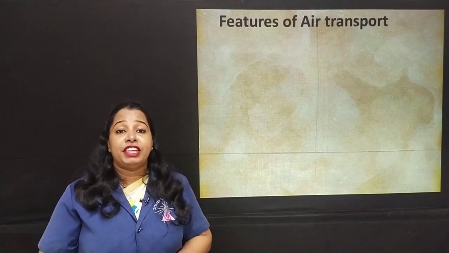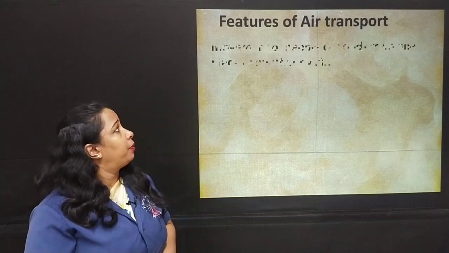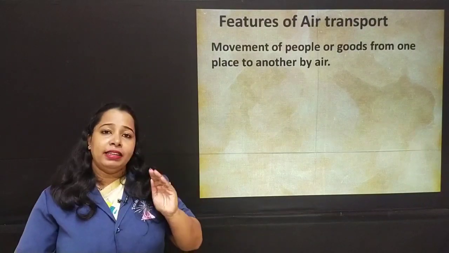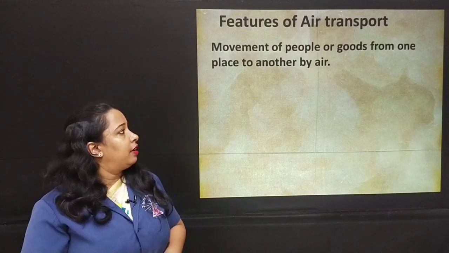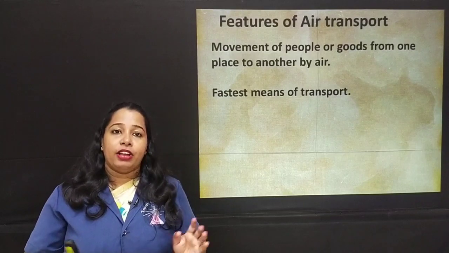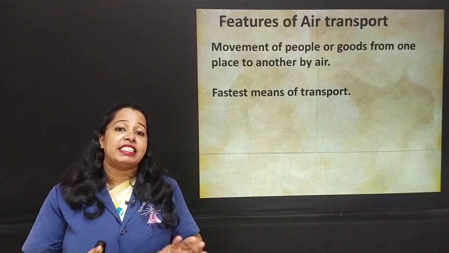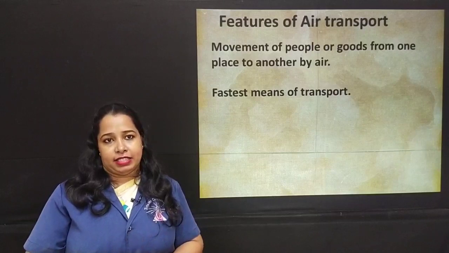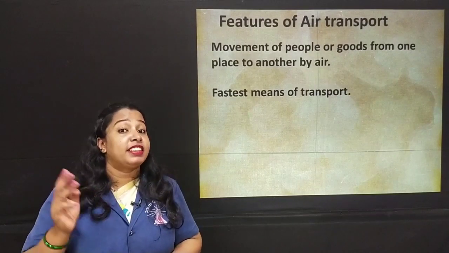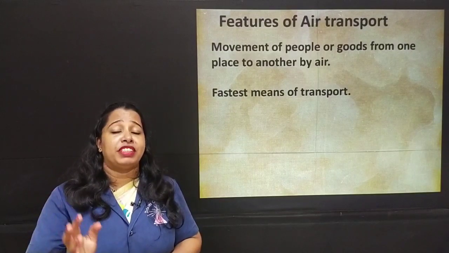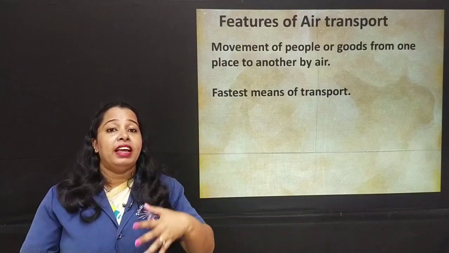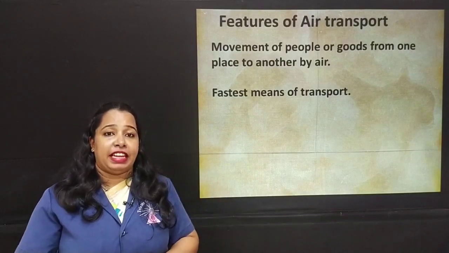Let's move to the features of air transport. Movement of people or goods from one place to another by air route. Fastest means of transport. Yes, aeroplane or air transport is the fastest means of transport. If you have to reach Dubai, you reach Dubai within 3.5 hours or sometimes within 3 hours. So within a day you reach Dubai and you can come back using a flight.